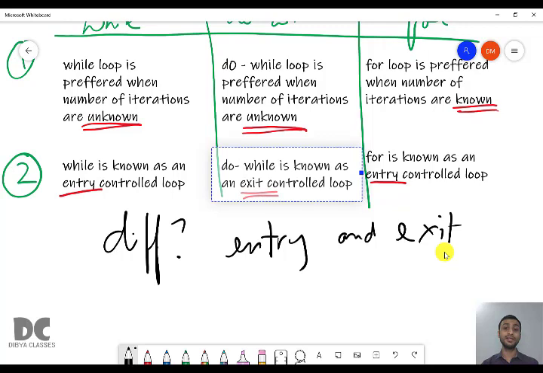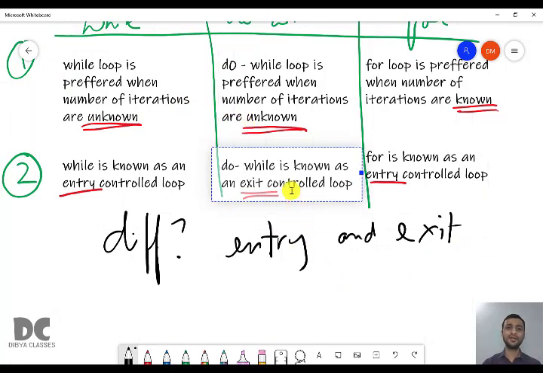What is the difference between while and for? The similarity is that while and for are entry control. But the difference is while is used when the number of iterations is unknown and for will be used when the number of iterations is known. So in all the three types of loops, there is something that is the same and something that is different.